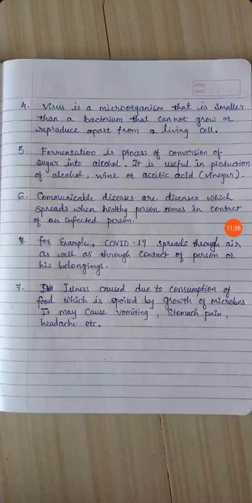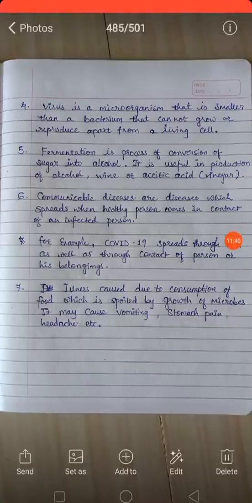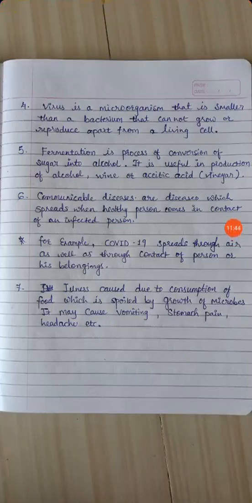Yeast cells continuously grow in that sugar, and when they respire they release gas, and in this way we are converting that sugar into alcohol. So the chemical composition changes in this way, and the smell of that liquid also changes.